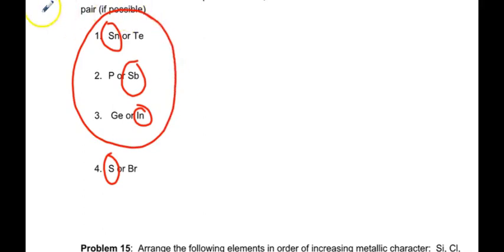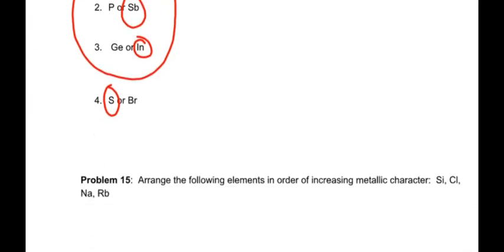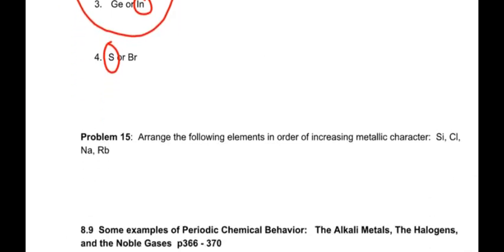Number 4 is kind of a mean question, isn't it? It says arrange the following elements in order of increasing metallic character. We have silicon, chlorine, sodium, and rubidium. Well, hopefully you can figure this out. So why don't you try that on your own and then see what you get. So pause this, figure it out, and come back.